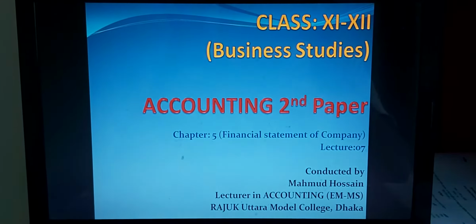In equity and liabilities, totally 4 heads: share capital, second one reserve and surplus, third one long-term liabilities, and fourth one current liabilities and other provision. So share capital, totally 4 capitals are available in the financial position.